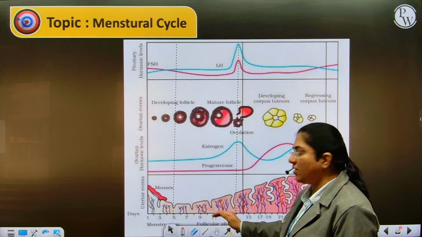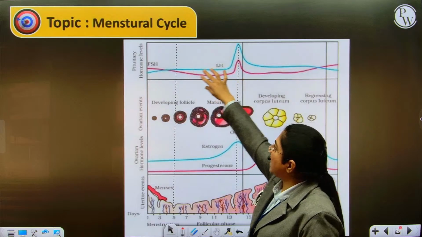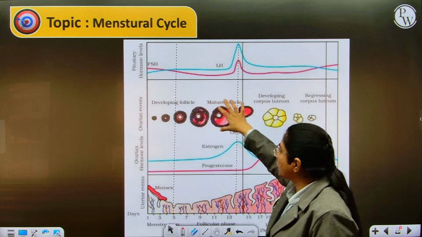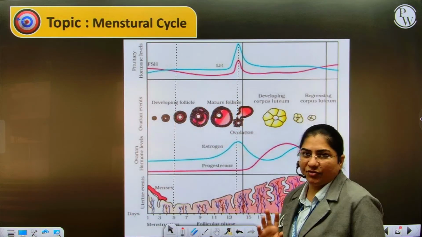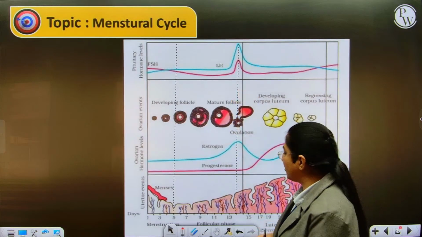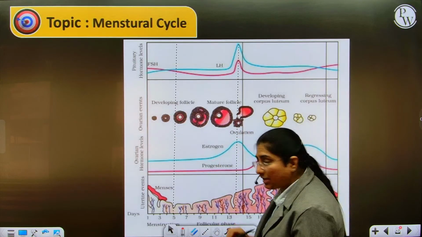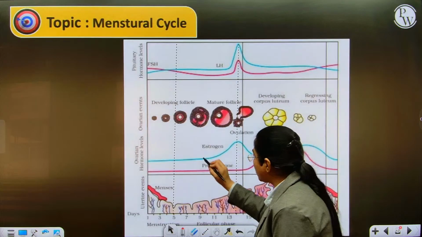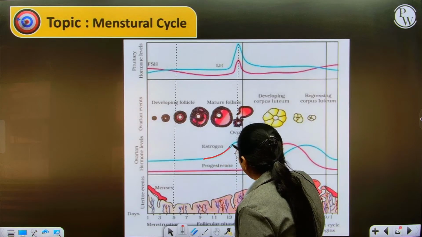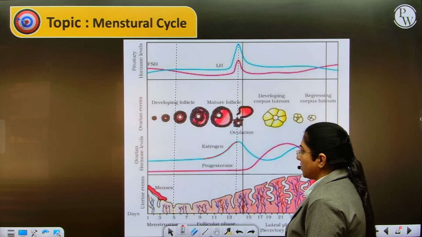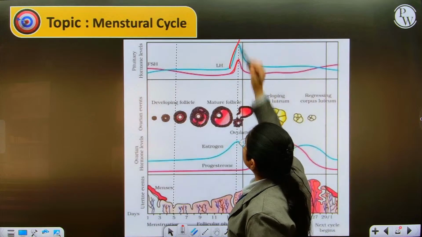This is followed by the proliferative or follicular phase. During this phase, FSH and LH hormones gradually increase, which brings about maturation of the follicles, primary to secondary to tertiary and eventually the Graafian follicle. Once the Graafian follicle is formed, the theca interna starts to release estrogen, so a small amount of estrogen keeps on increasing. On the 14th day there is a peak of estrogen. FSH also reaches its peak, and there is a sudden surge in the amount of LH.